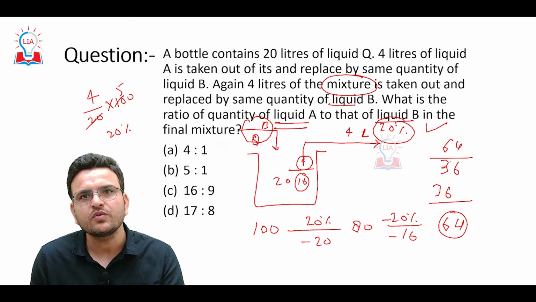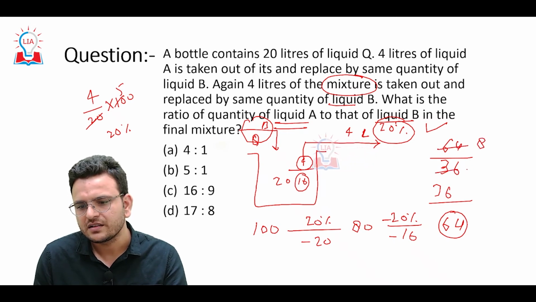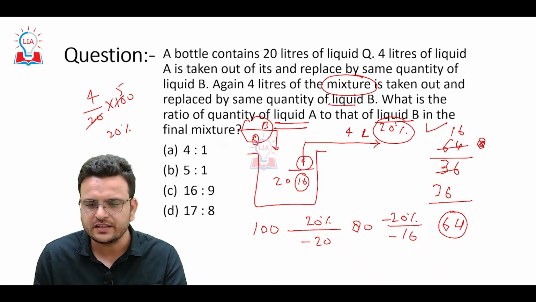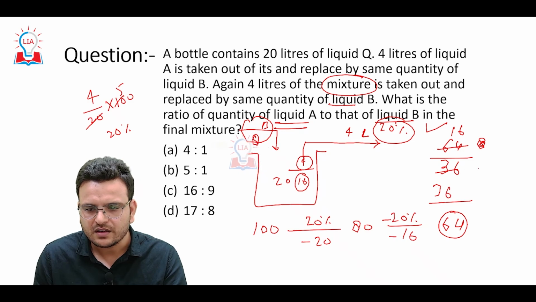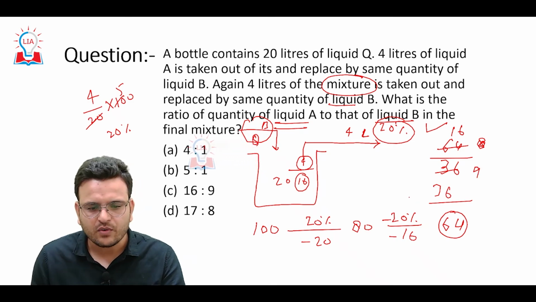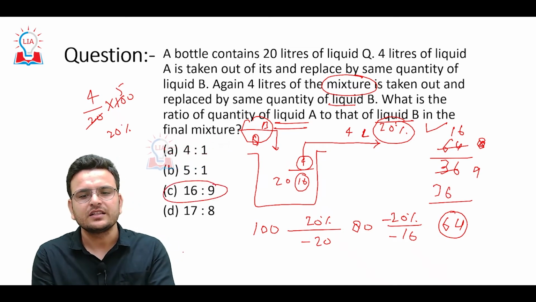What is the ratio? It is divisible by 4. So 4 16s are 64 and 4 9s are 36. So the ratio is 16 to 9. I hope you are able to understand this particular question.